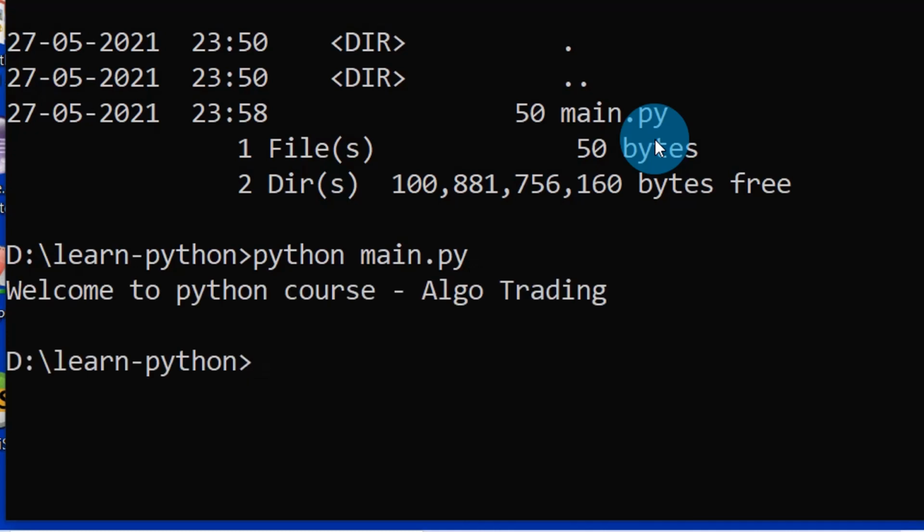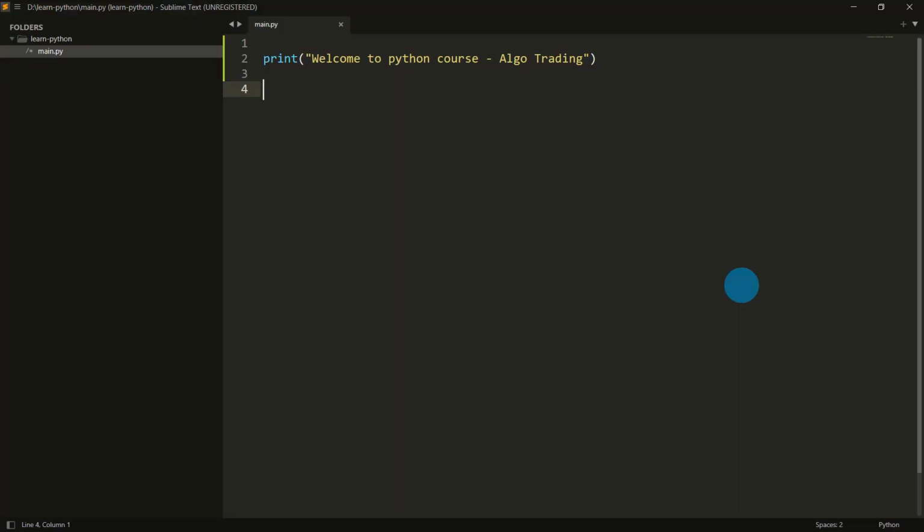Enter. See what is printed here. Welcome to Python course algo trading. Whatever we wrote in the code, we have executed and are able to see the output properly. You are done. You are able to code Python now. Great. Happy? Now let's do some more stuff in Python.